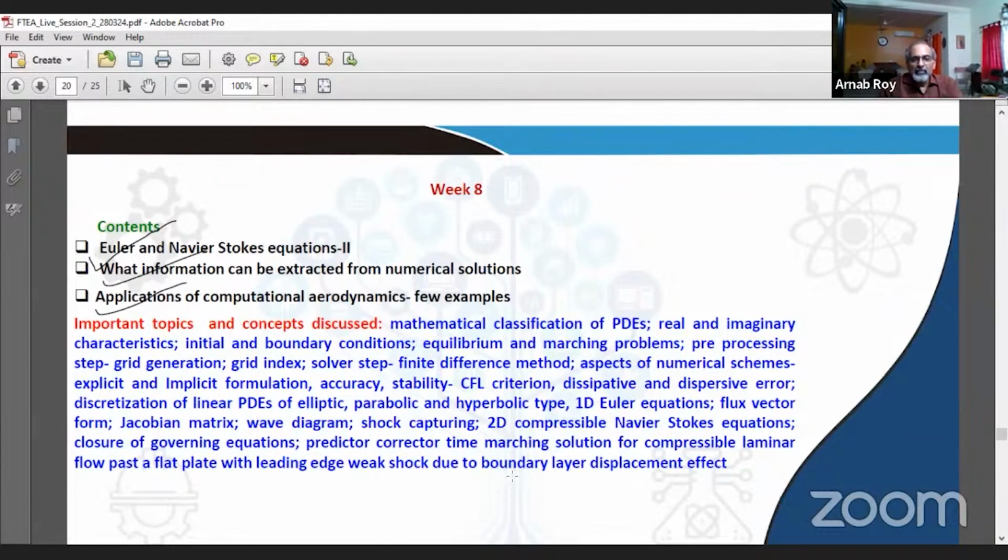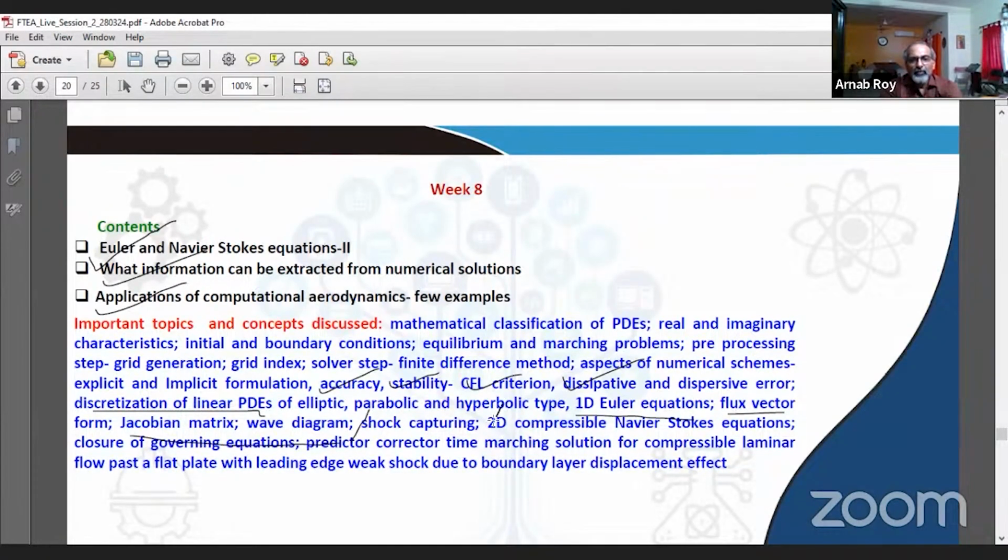We stressed more on the finite difference scheme. We talked about explicit and implicit formulation, accuracy, stability, the CFL condition and its significance, dissipative and dispersive error, discretizing linear PDEs, and then moving on to 1D Euler equations, the flux vector form, certain other concepts related to Euler equations, how we deploy them to capture shocks.